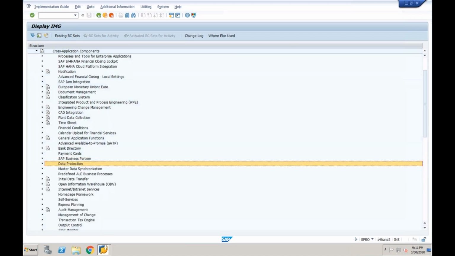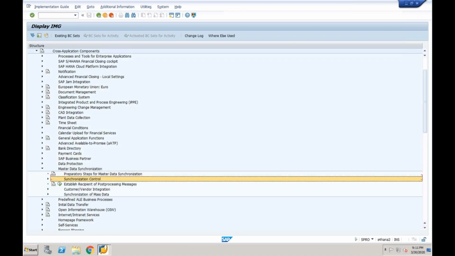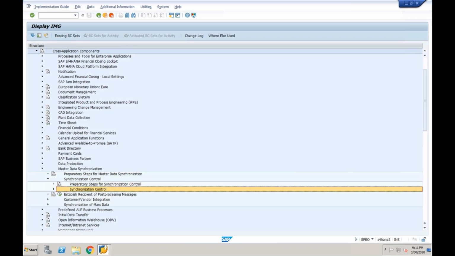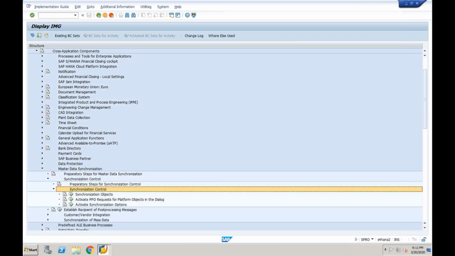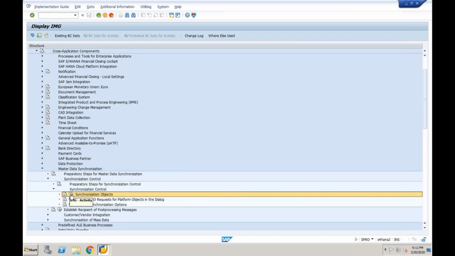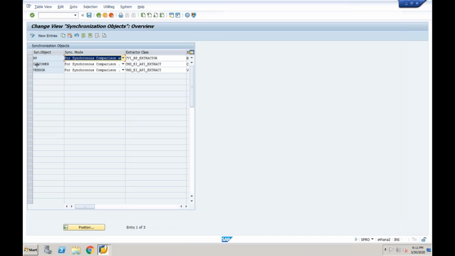So go to master data synchronization. First of all, synchronization control, synchronization object. There are three objects: business partner, customer, and vendor. If I want to convert the customer, the synchronization object is customer. So I'm going to synchronize with mass data load. And also I need to specify CMD_EI_API_EXTRACT.